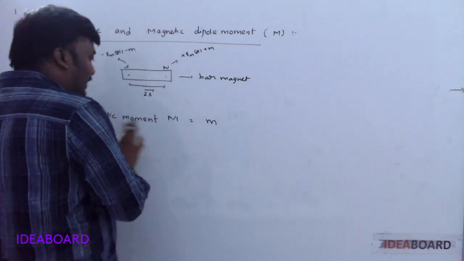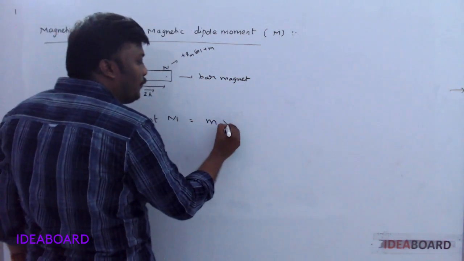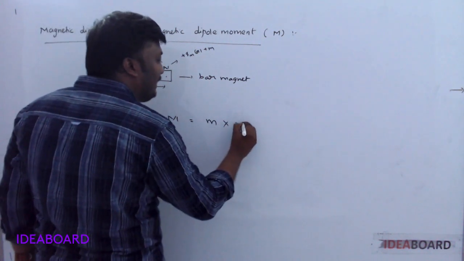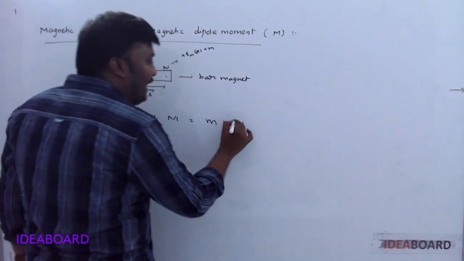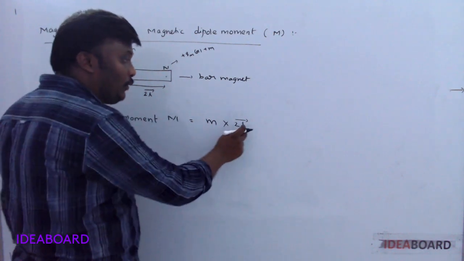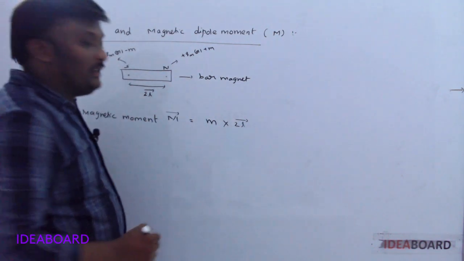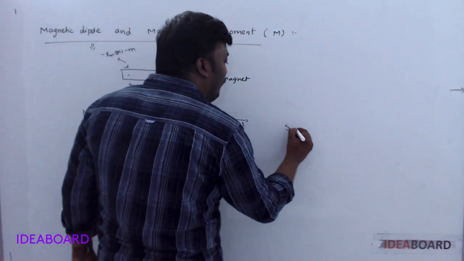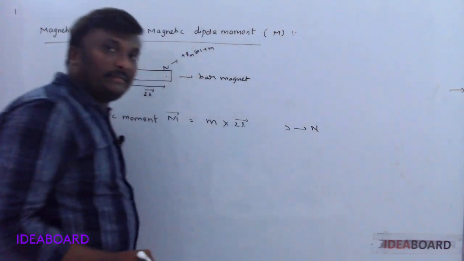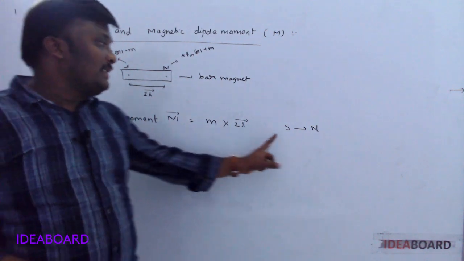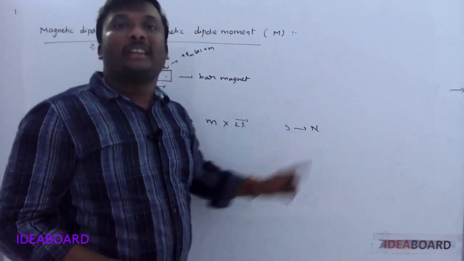So, what is magnetic moment? Product of pole strength into magnetic length. Magnetic length is a vector quantity, as we said. So magnetic moment is also a vector quantity. The direction of magnetic moment is always from south to north.